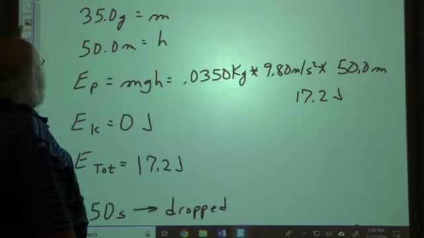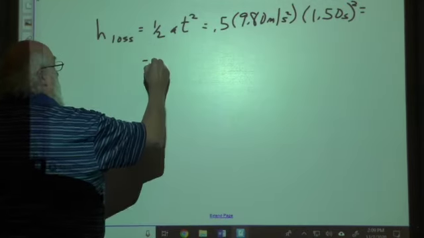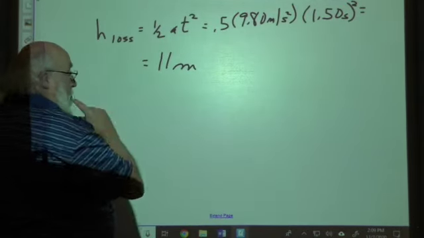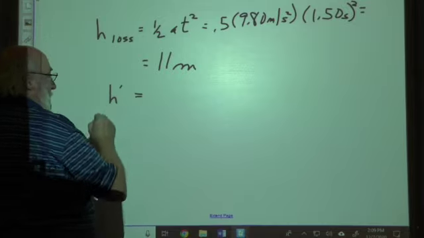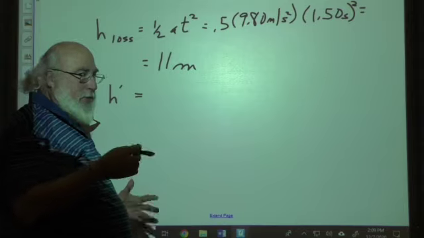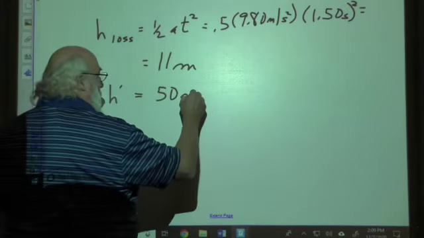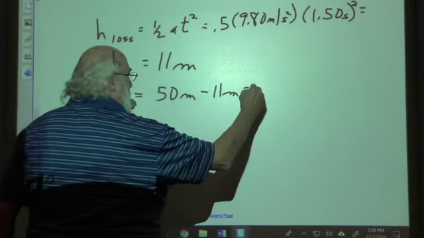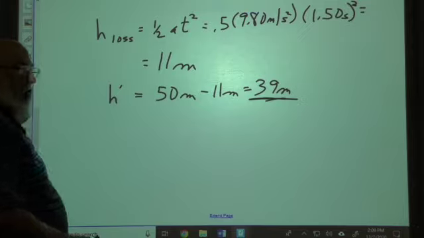So it's going to drop 11 meters. That means then that the new height, we call that h prime because of the primes, is 50 meters minus 11 meters, which is 39 meters. So that is the height that we're actually going to deal with now.